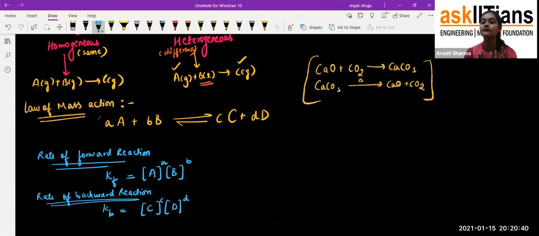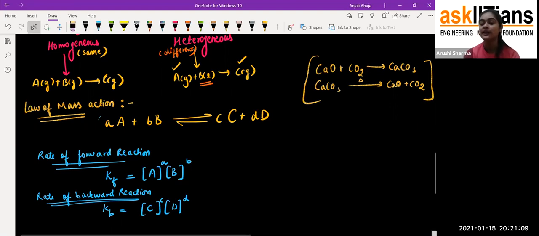What the law of mass action says is about the rate, students: at what speed the reactants are converted into the products, or at what rate the products are converted back into the reactants. That's how we get the rate of the forward reaction, which I take as Kf, and the rate of the backward reaction, which I take as Kb. So this is the condition.